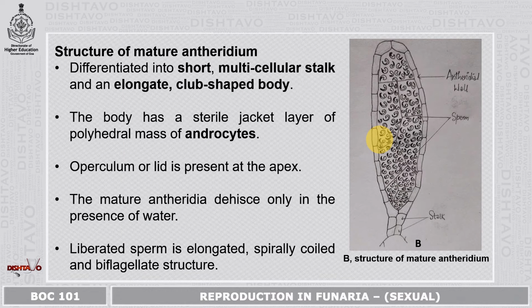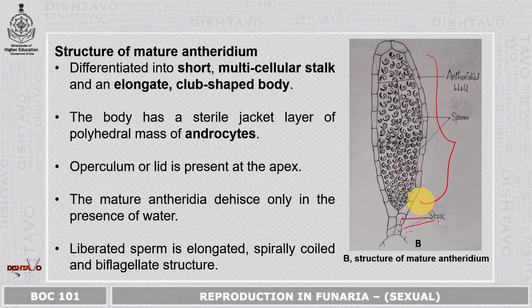Now the structure of the mature antheridium. You see here the picture. The picture shows a neatly labelled diagram. It is the mature antheridium which is differentiated into a short, multicellular stalk, and then there is an elongated club-shaped body.